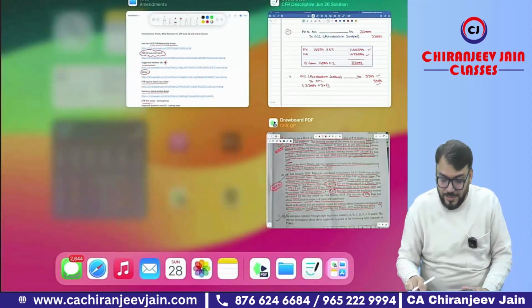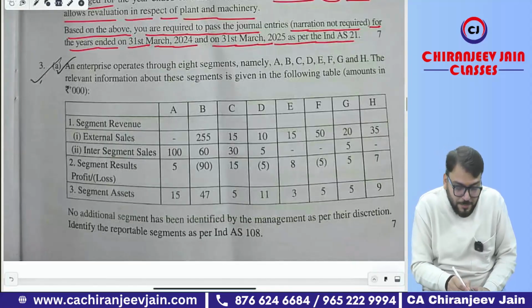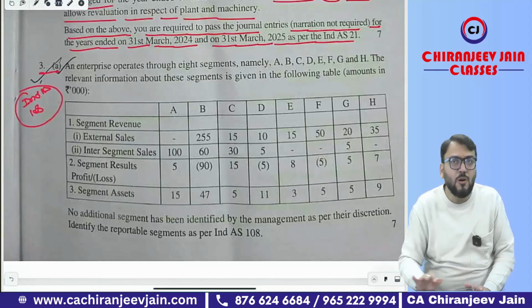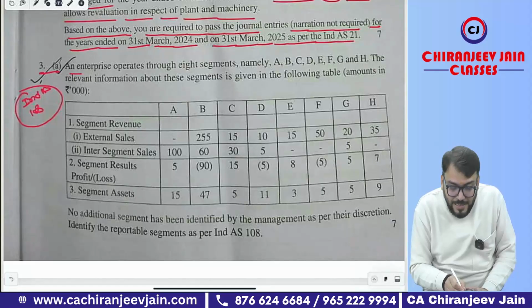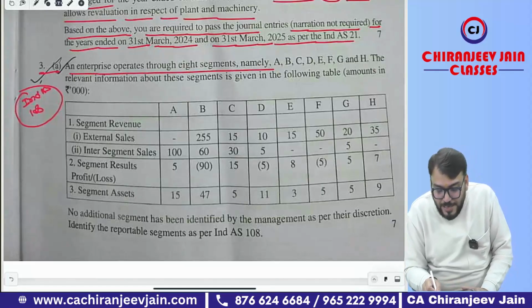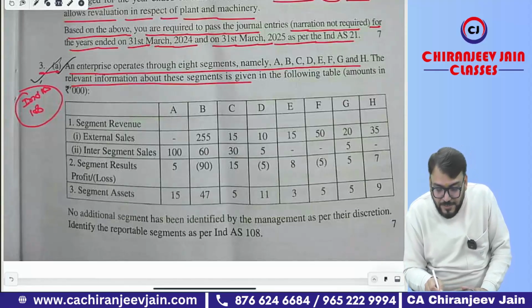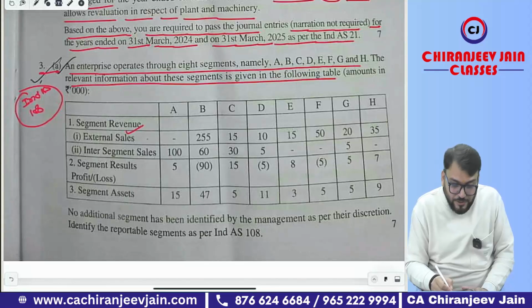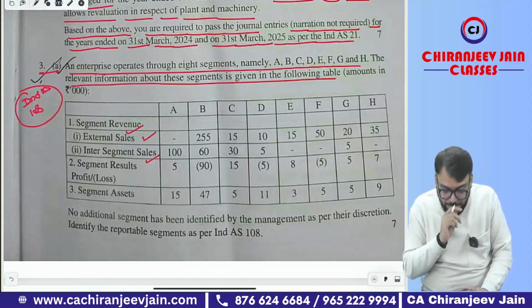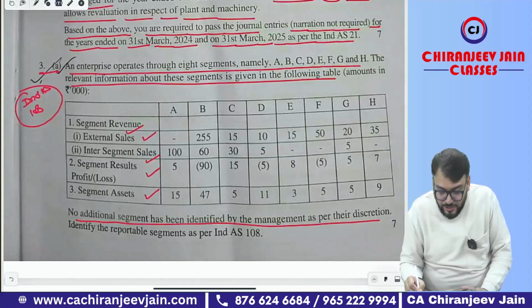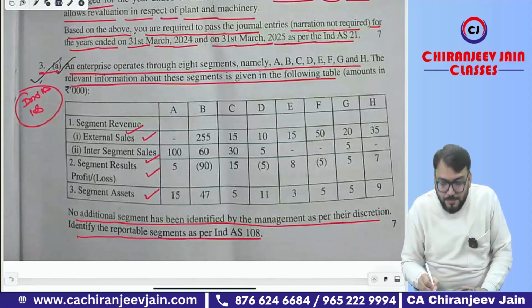Okay, sir. Okay. Now, let us come to question number 3. This question is from Ind AS 108. Very simple question. I think in this no doubt should come. What are they saying? An entity operates through 8 segments, namely A, B, C, D, E, F, G, H. The relevant information about these segments has been given below. Segment revenue is given, external sale is given, inter-segment sale is given, segment result is given, segment asset is given. No additional segment has been identified by the management as per discretion. Identify the reportable segments as per Ind AS 108.